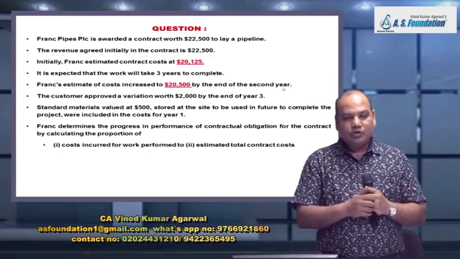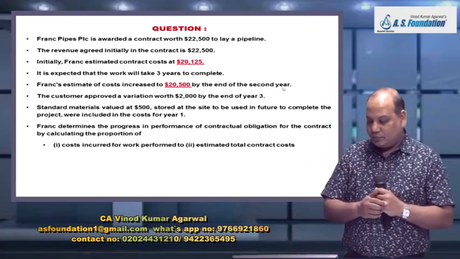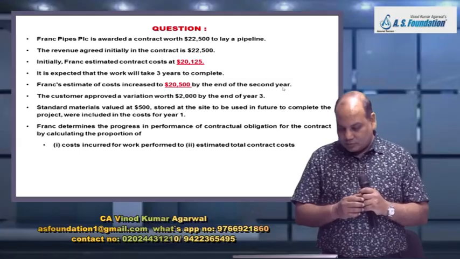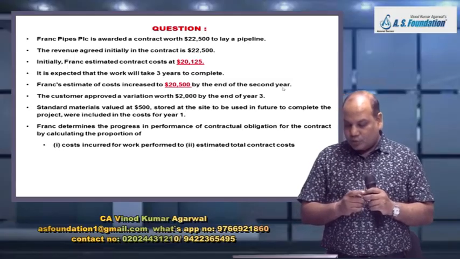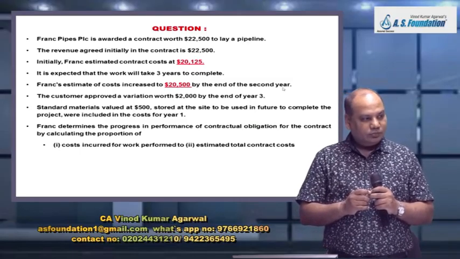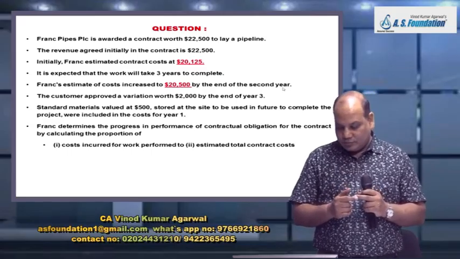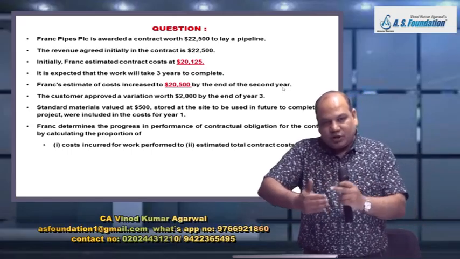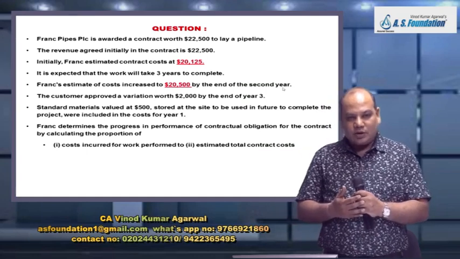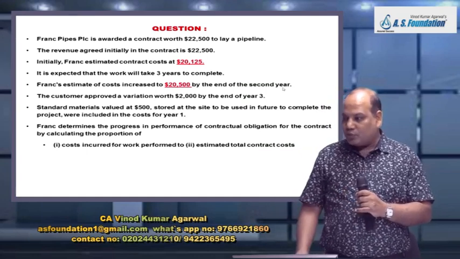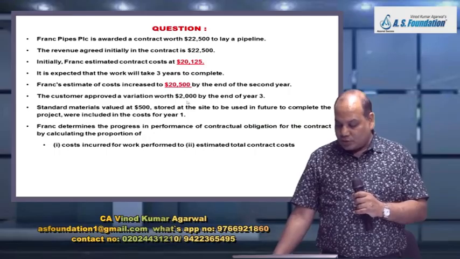Frank's estimate of the cost increased to 20,500 by the end of the second year. The customer approved a variation, which means there must be some change or modification in the design or other thing, but it has to be approved, which was approved in the third year, $2,000.